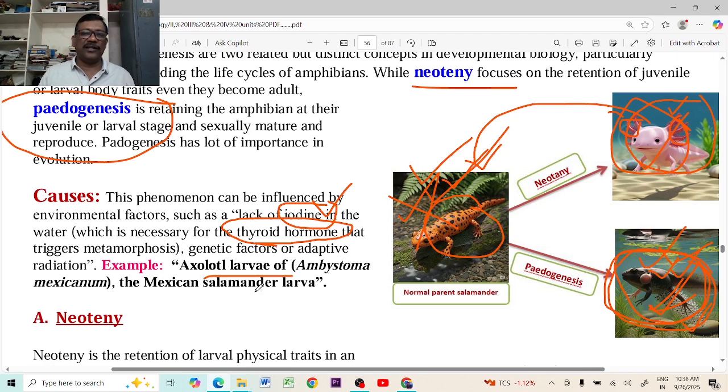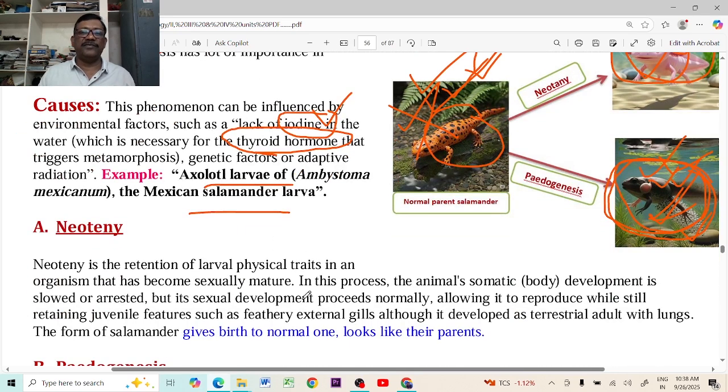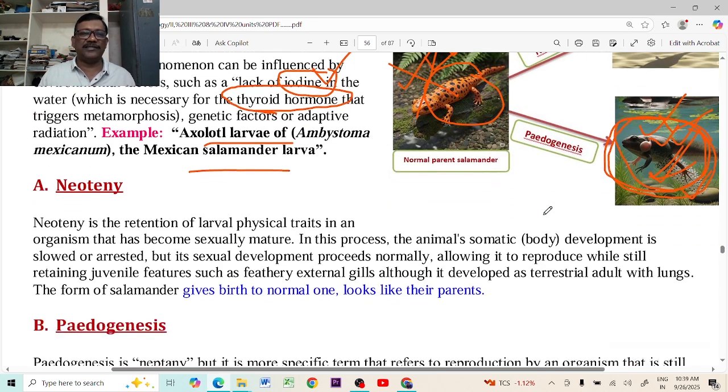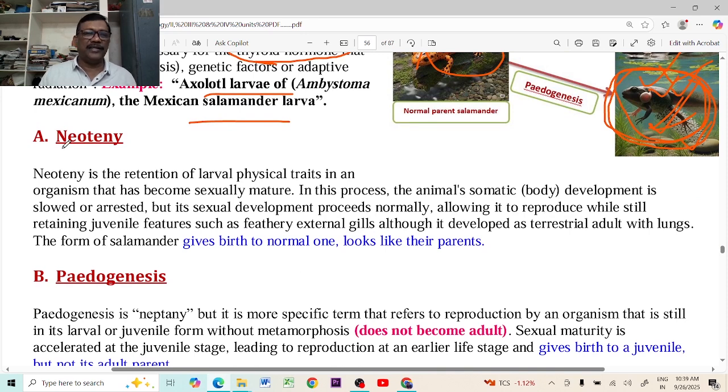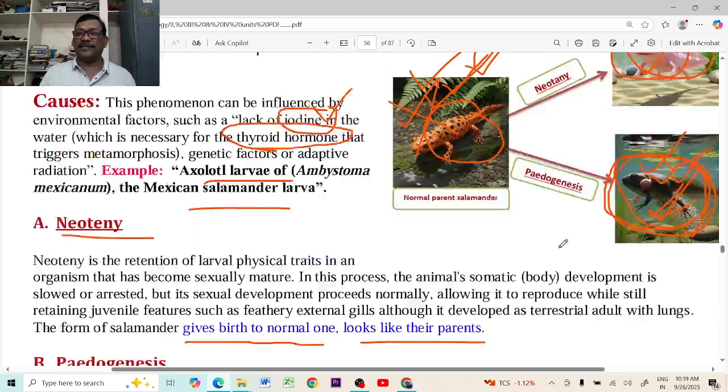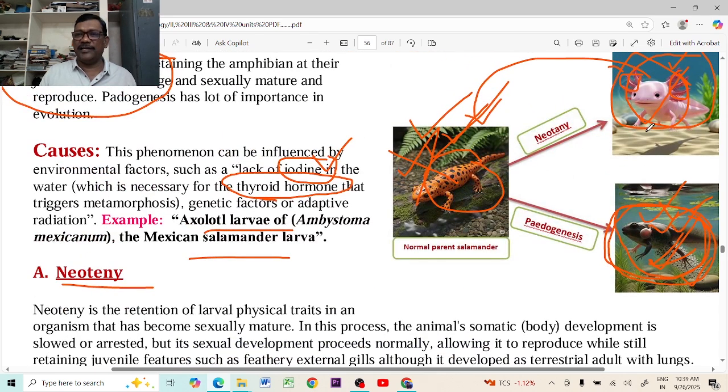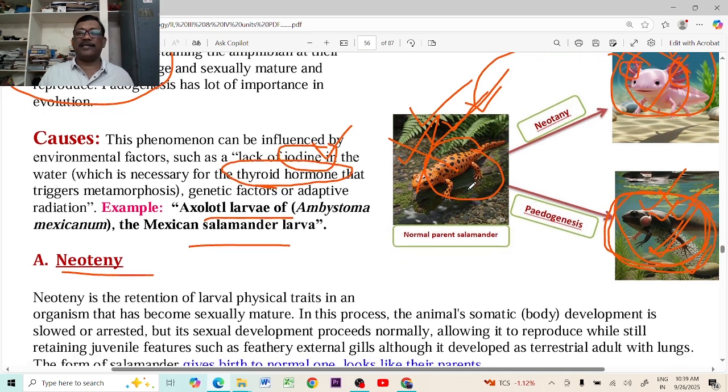So the axolotl larva of salamander, which lives in Mexico, shows paedogenesis, and some show neoteny. Here you see neoteny: this one gives birth to normal ones that look like their parents. Due to neoteny, it retains some larval character, but it becomes sexually mature, it can mate, and it can give birth to the adult organism which looks like the parents.